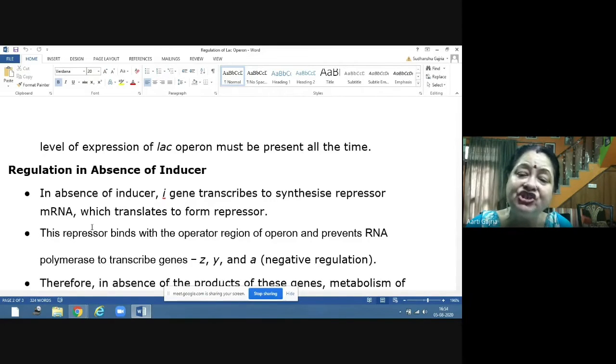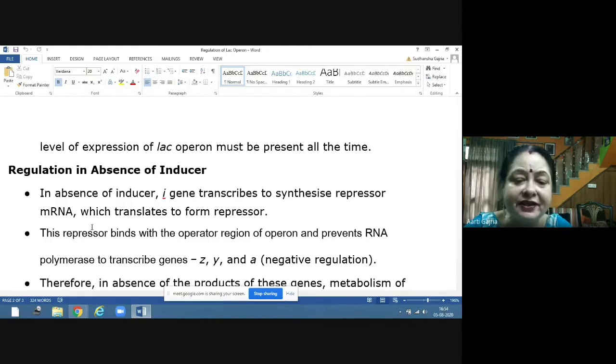And this messenger RNA will synthesize the repressor, and this repressor will go and get attached to the promoter region, operator region, and it will stop the RNA polymerization, and it will stop the transcription process for the genes Z, Y, and A. That means the process of transcription will not take place on the structural gene because this repressor has come and got attached to the operator region.